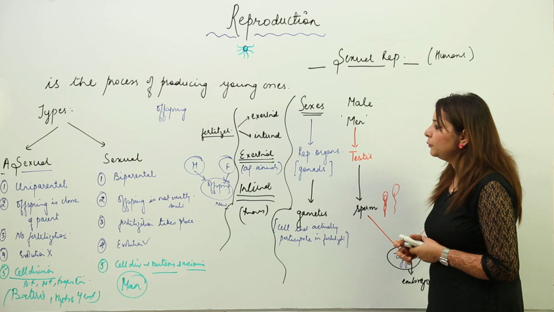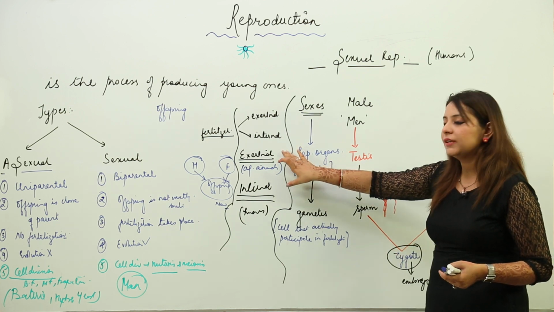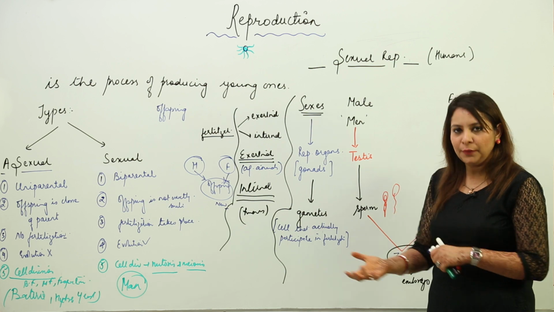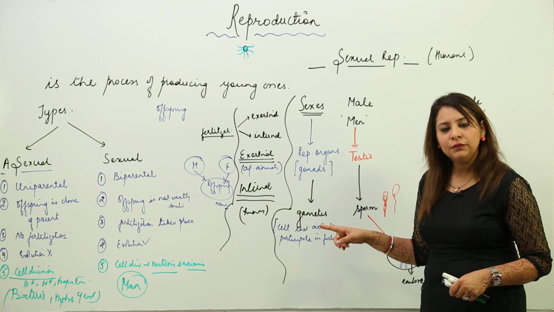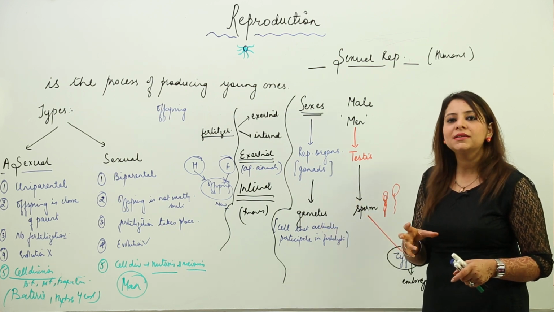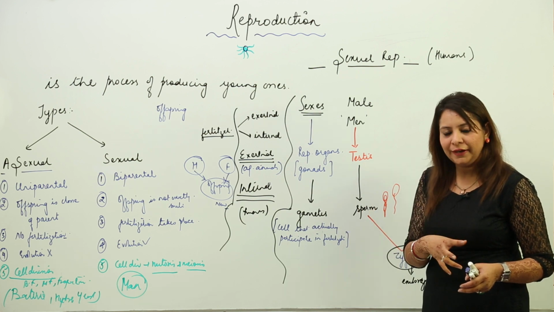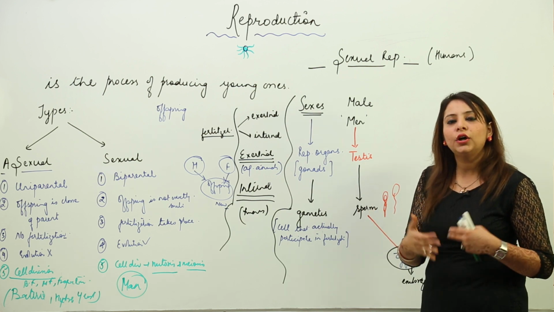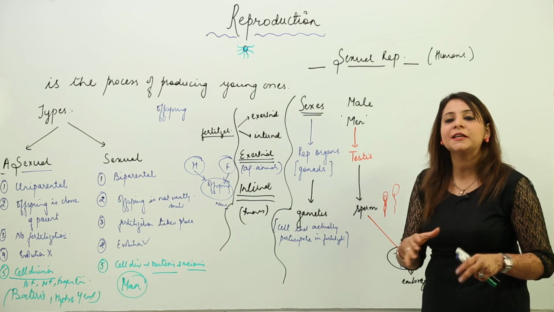So if somebody asks you about this, you are going to say that in external fertilization, the fertilization occurs outside the parent's body, and you can explain the aquatic example. And in the case of internal fertilization, it occurs within the parent's body. That means fertilization takes place in one parent, the mother, and the organism develops in the mother's body, and when it is fully developed, it is expelled out.